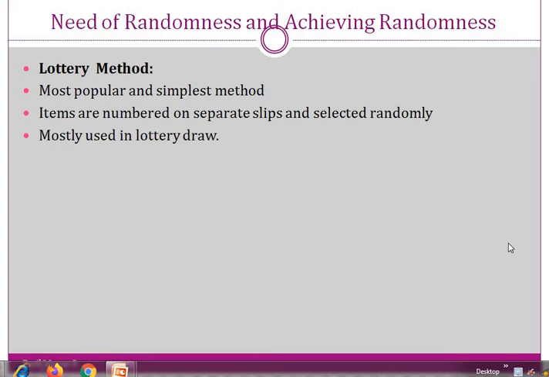That is about restricted random sampling. Non-random sampling is again of two different types: purpose sampling and quota sampling. So what is purpose sampling? As its name gives us a hint, behind the selection of the samples there is some sort of purpose to be served.